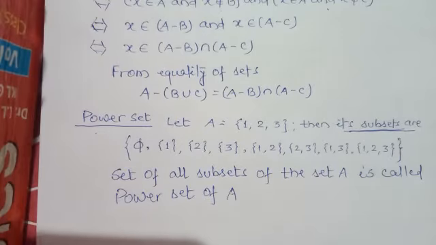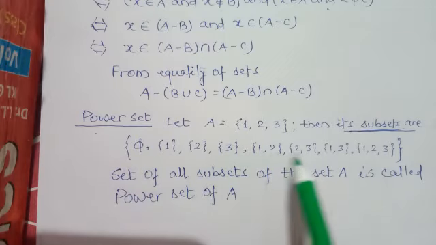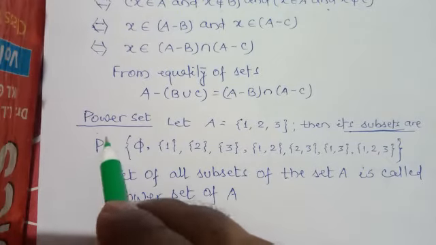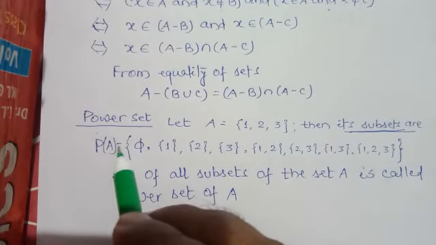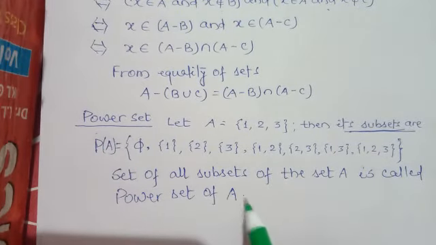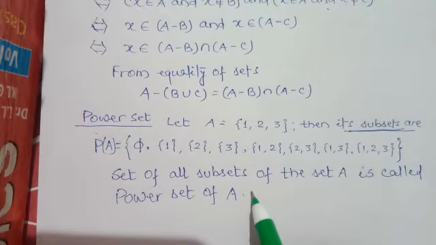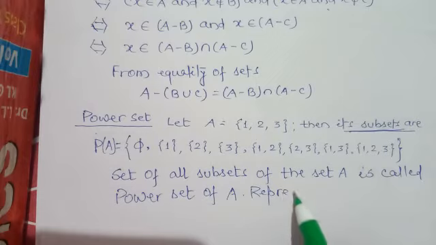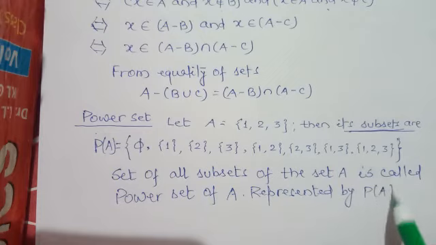We define the power set as the set of all subsets of any set A, and it is written as power set of A. So the power set of A is represented by P(A).